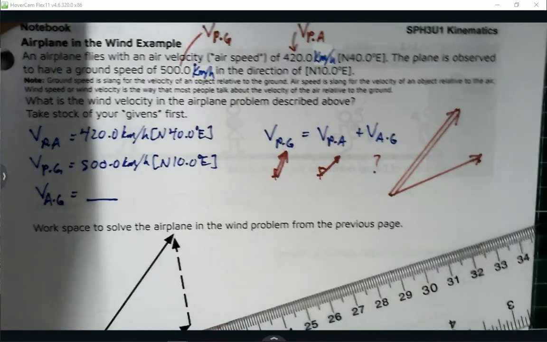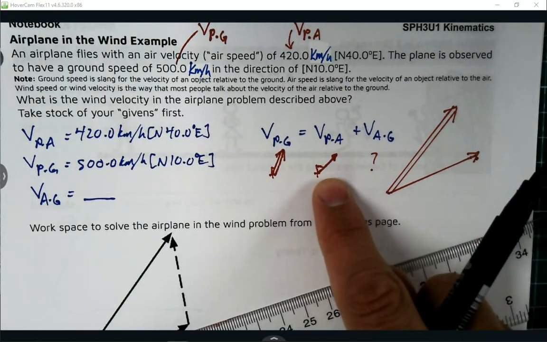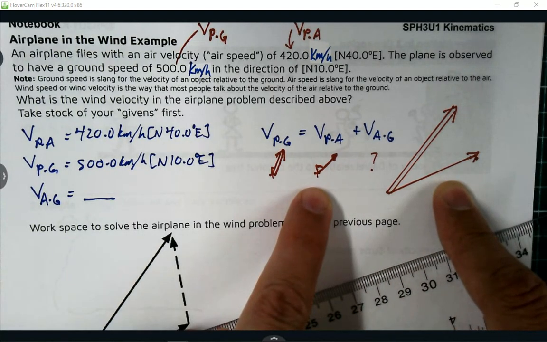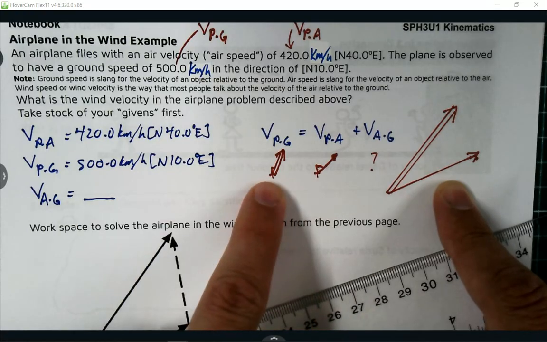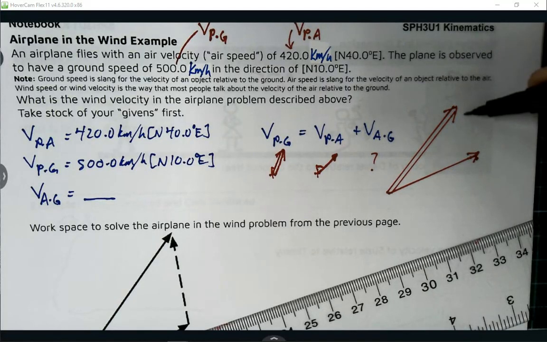And even though I have no sense of how airplanes work, I know that this vector plus a mystery vector adds tip to tail to give me the velocity of the plane relative to the ground. Obviously if I do a better scale diagram, I'll have a better approximation of things. But can you guys see that the missing vector has to go right here?